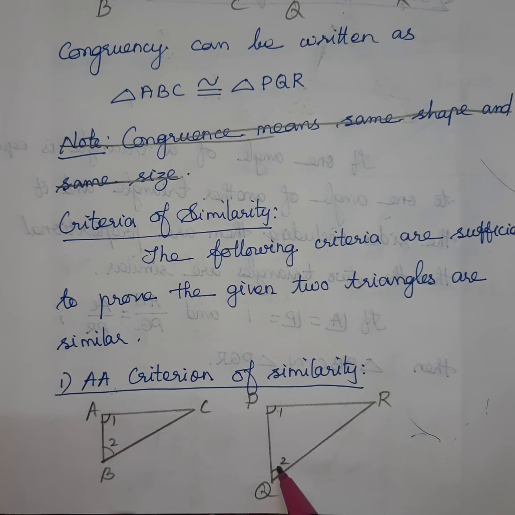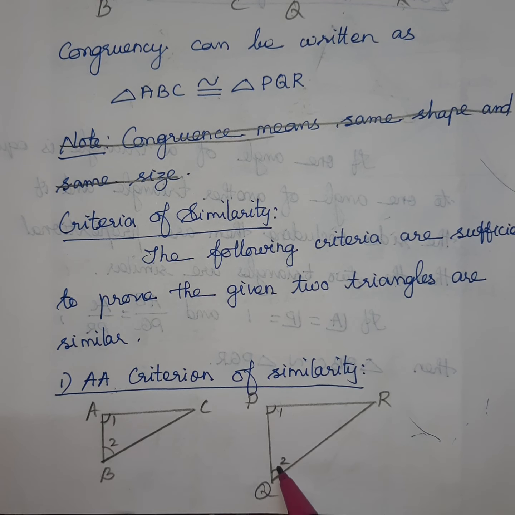Okay. So how to write the AA criteria in words? If two angles of one triangle are respectively equal to two angles of another triangle, then the two triangles are similar. Understood? Two respective angles, that means corresponding angles, are equal. Then we can say the two triangles are similar, because the third angle in both triangles must be equal. How is it? Since the sum of three angles of a triangle is 180 degree, the third angle must be equal. That's what I said. No need to write triple A. It is enough to use only double A.